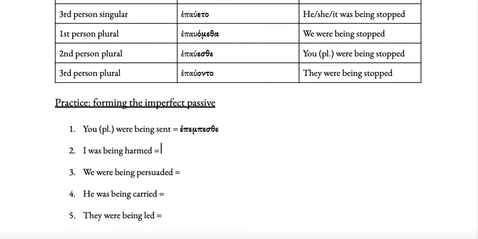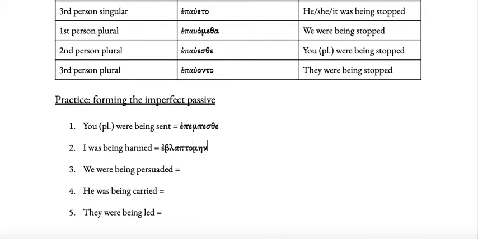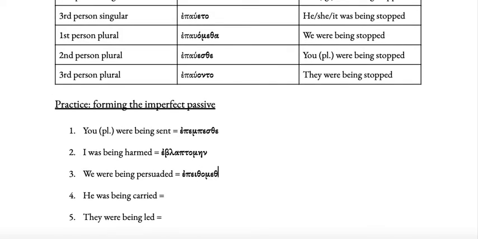Okay, I was being harmed. So to harm is blapto. So you take blapto, but without the o on the end. So that's our stem, blapt. You put an augment at the beginning. And then you add the first person singular ending, which is omen. So you get eblapton. Then in number 3, we were being persuaded. So to persuade is peitho. So there's our stem, peith. Add the augment on the beginning. And then at the end, we need the first person plural ending, which is ometha. So epeithometha. We were being persuaded.